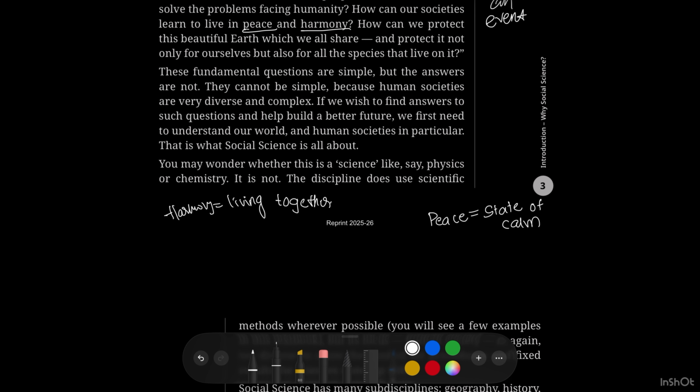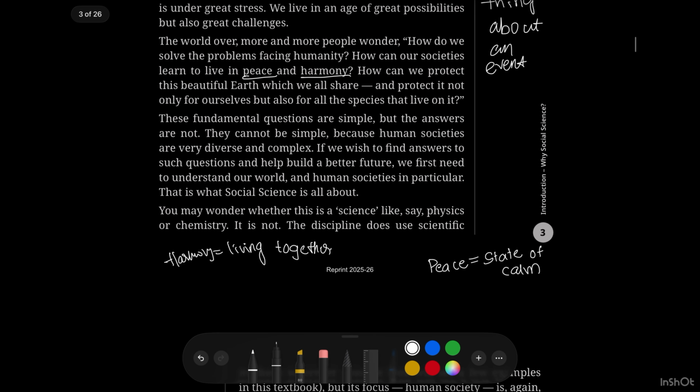And how can we protect this beautiful earth which we all share, and protect it not only for ourselves but also for all the species that live on it, correct? Because the protection of this earth is not only for us. It is also for all the species present in our lives. A single ant also has the right to live on this earth. It is not only for human beings.